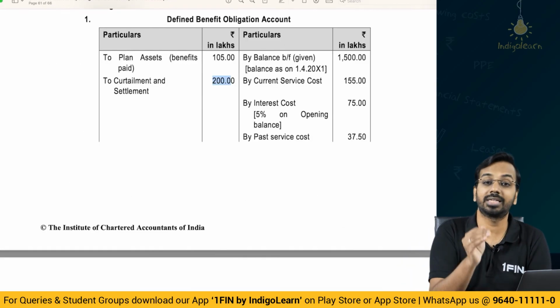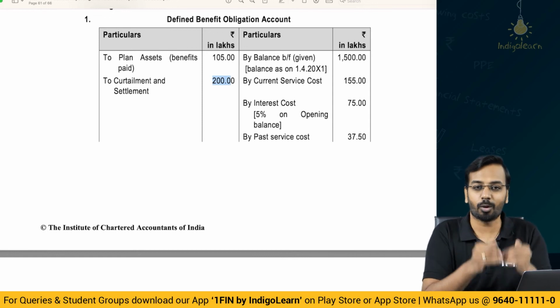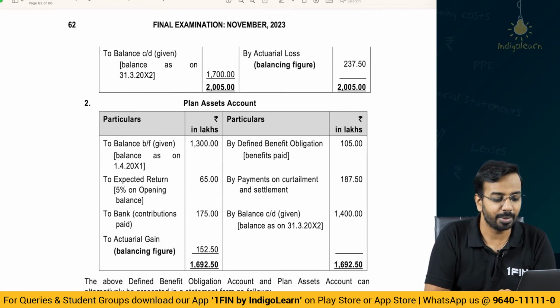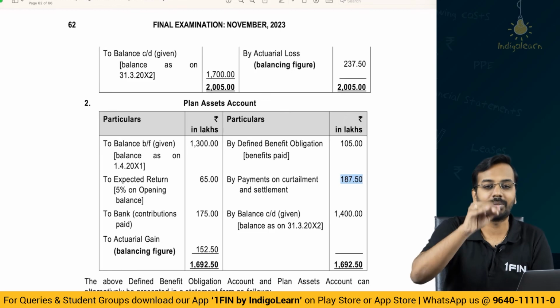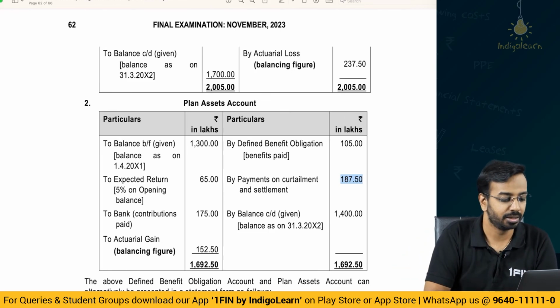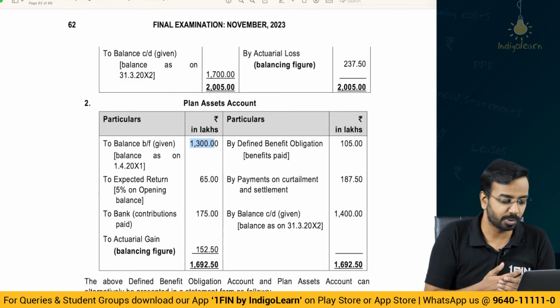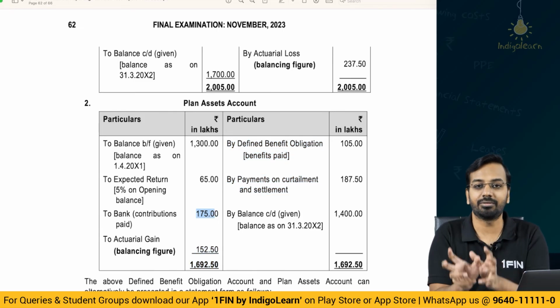So there is a settlement which says we will reduce the DBO by 2 crores. So that will reduce my obligations, I will reduce that. And on the other hand, corresponding impact is payment on account of curtailment and settlement 187.5. So that again will reduce my plan asset because I have paid that amount. Then for plan asset, brought forward balance 1300, expected return, whatever is the expected return, that will increase my plan asset. Then contribution that is made by the entity, that will increase my plan asset.